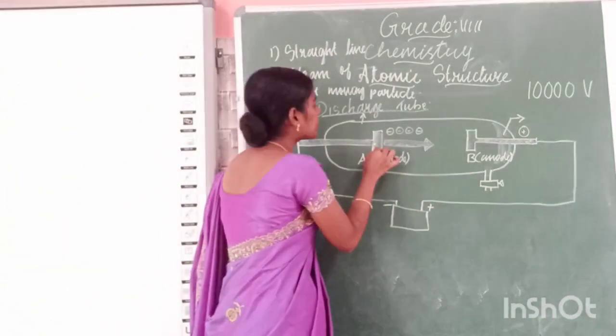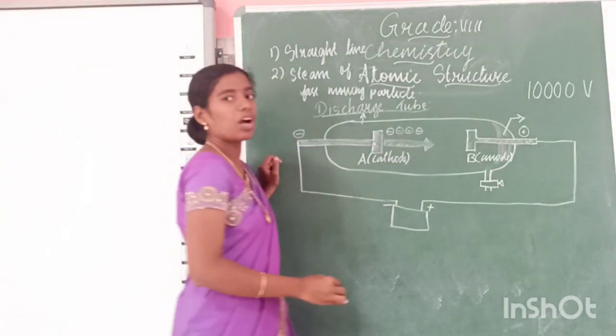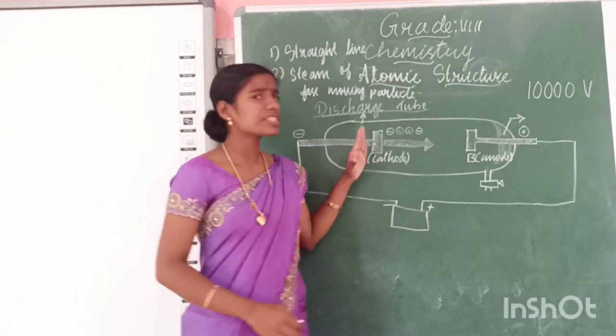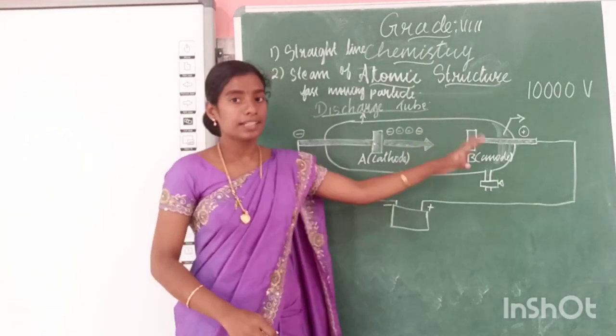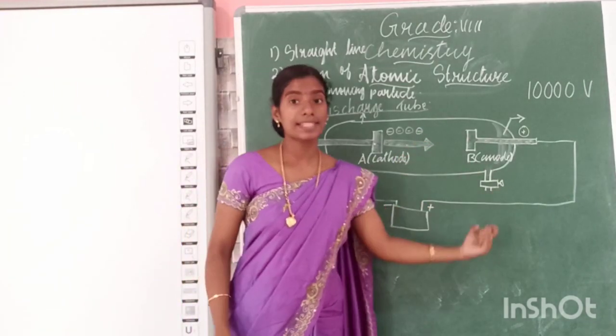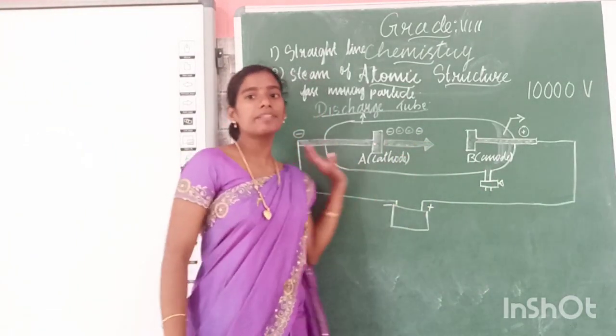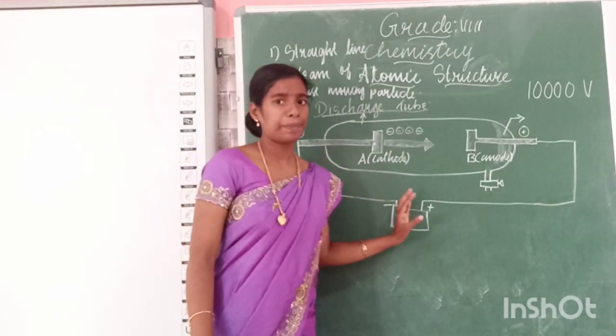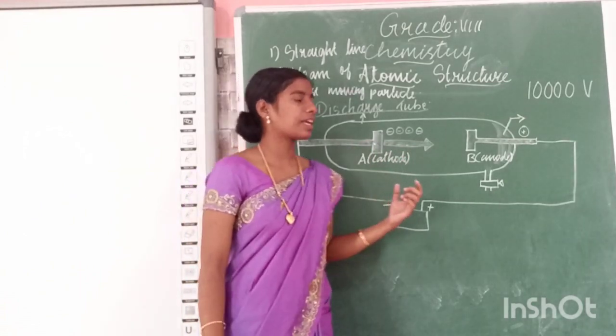These rays are produced because this tube has some vacuum and we are giving some charge inside.